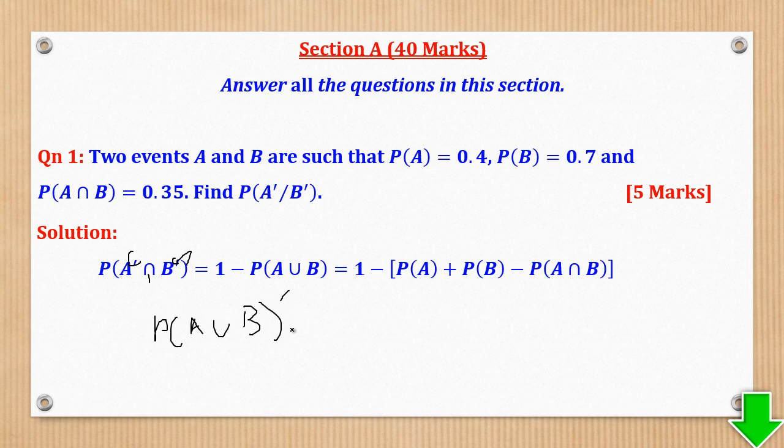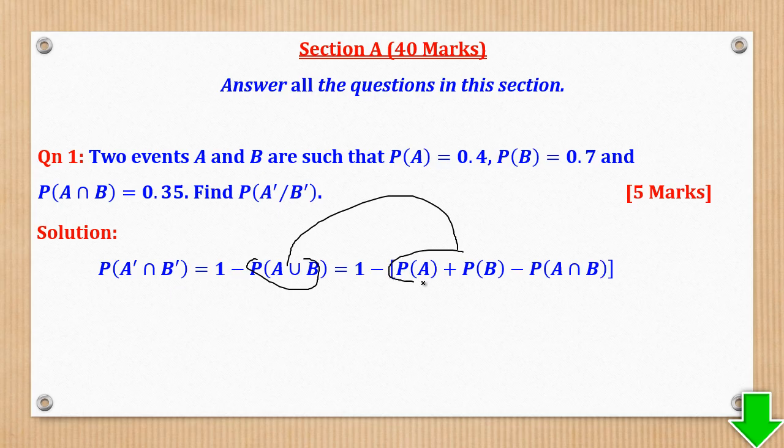Now this A union B complement is the same as 1 minus probability of A union B, which we are seeing here. Okay, now this A union B, the formula is standard, it is there in the logbook. It is probability of A plus probability of B minus probability of A intersection B.